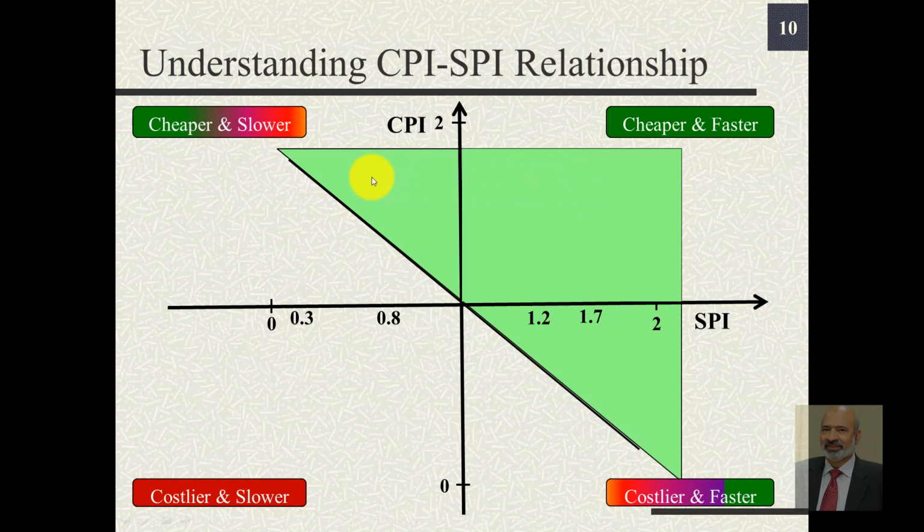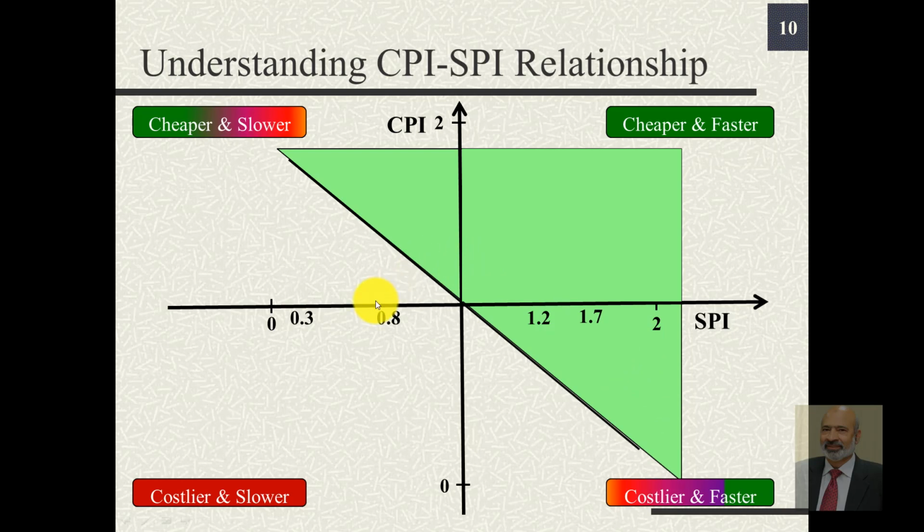But if we fall in this region or in this region, it may still be acceptable, because as we notice in this quadrant, while we are slow, we are spending less. So on one count, we are still happy. Here, we are costlier, but at the same time, we are going faster. We are going ahead of schedule. So there is some consolation being in this region also.